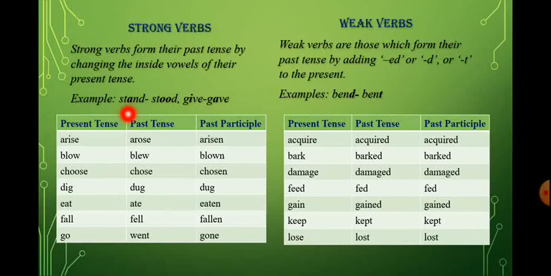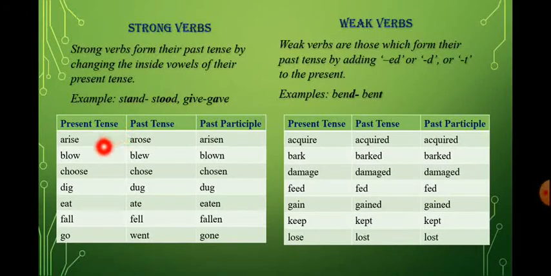Like here you can see stand. A is a vowel in the present tense. When we change it into past tense, you can see stood, S-T-O-O-D. So here the vowel is replaced. Give: the past tense becomes gave. So in these examples you can see that the verbs change their past tense by changing the inside vowels.